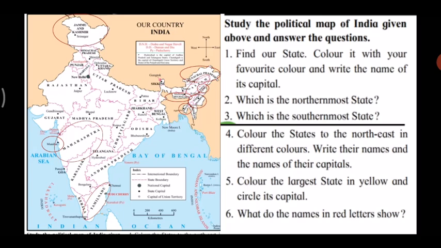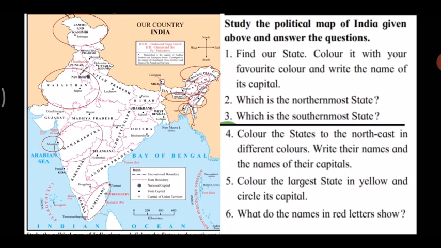Now let us see the fifth question. Color the largest state in yellow and circle its capital. Now we have already discussed this, students. Which is the largest state of India? That is Rajasthan, right? And you can circle it. Its capital is Jaipur. Rajasthan's capital is Jaipur.